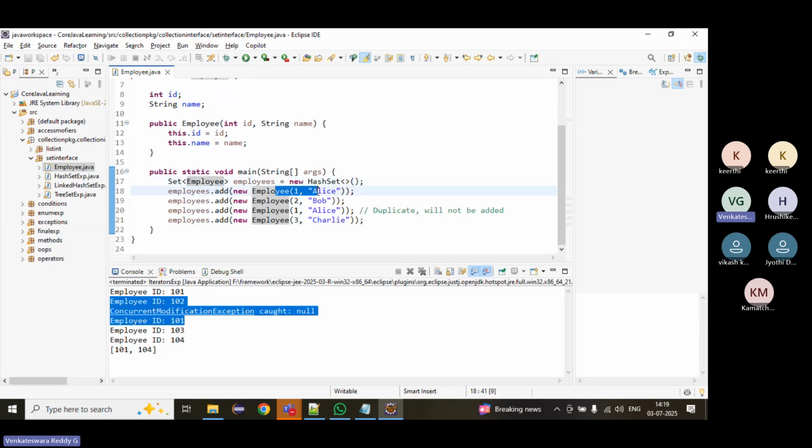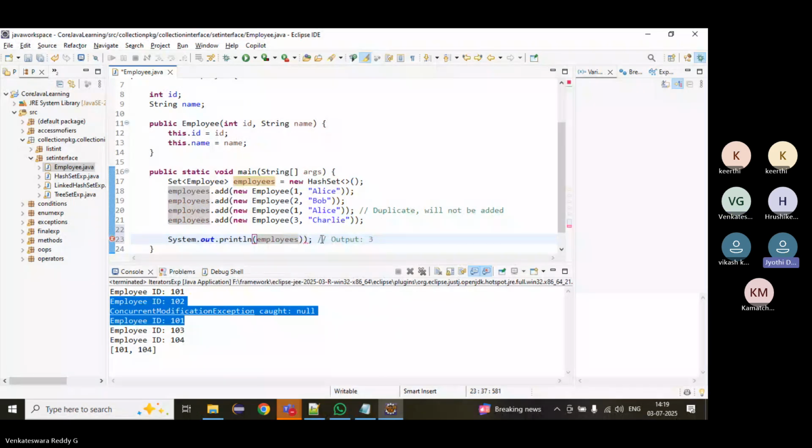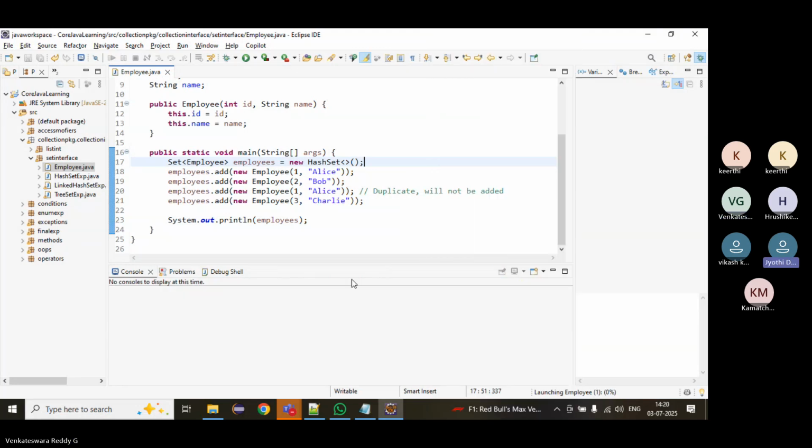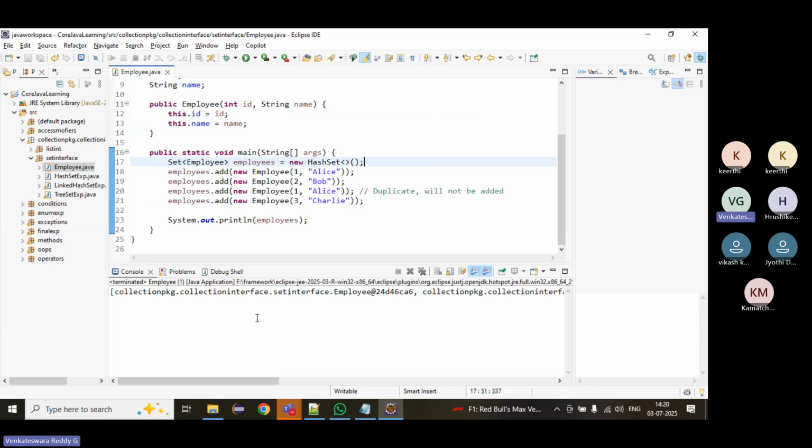Here, these two are duplicates. What is the set feature? Set should not allow duplicates. If I print, what will happen? In the interview they will ask, does it remove them or not? Let me print it.